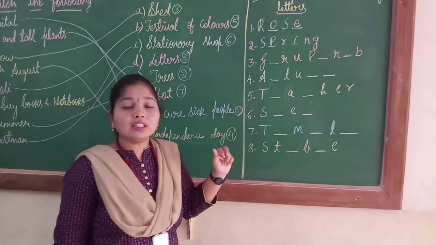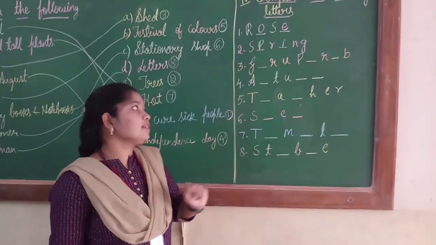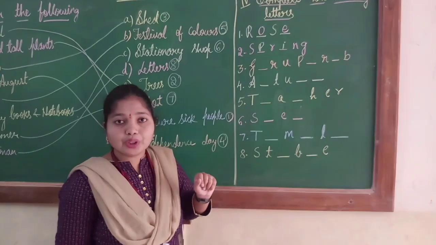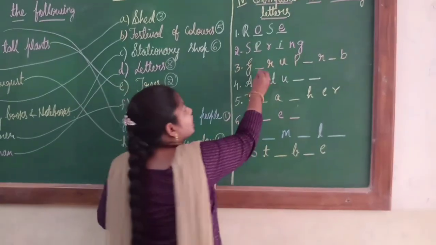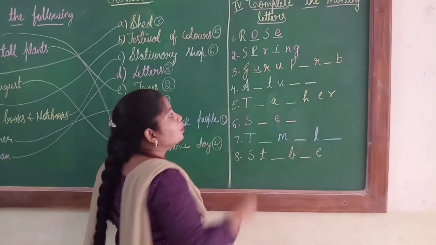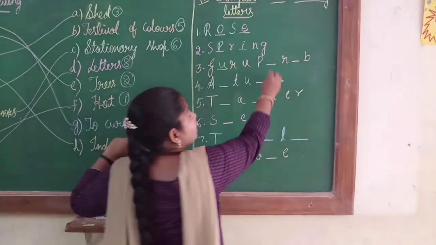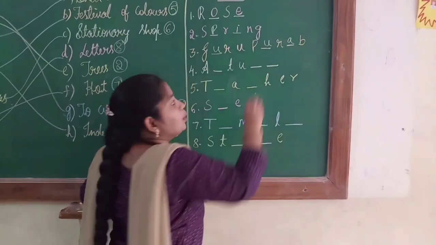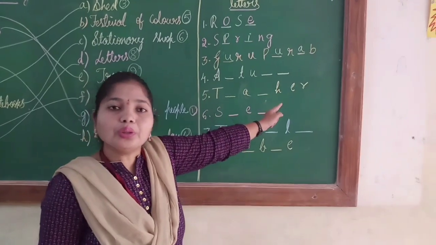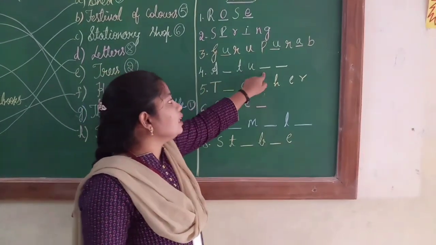Next, G dash R-U P dash R dash B. What is it, children? Yes, think. It's a Gurupurab festival. So in the blanks what should I write? G is already there. So I will write here G-U-R-U, Guru. P is there. P-U-R-A-B, Gurupurab. G-U-R-U-P-U-R-A-B. It's Gurupurab.